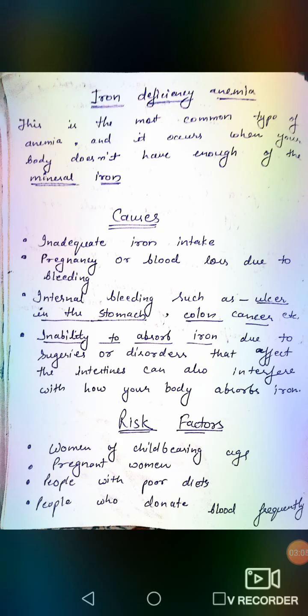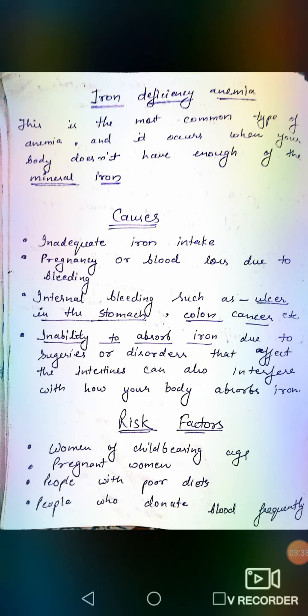As you know, bone marrow requires iron to make hemoglobin. If the body has inadequate iron, then the body cannot produce enough hemoglobin for RBC, and if there is a shortage of hemoglobin, then the tissues and cells of the body will be unable to function properly, and it will cause so many symptoms like pain, weakness, etc.